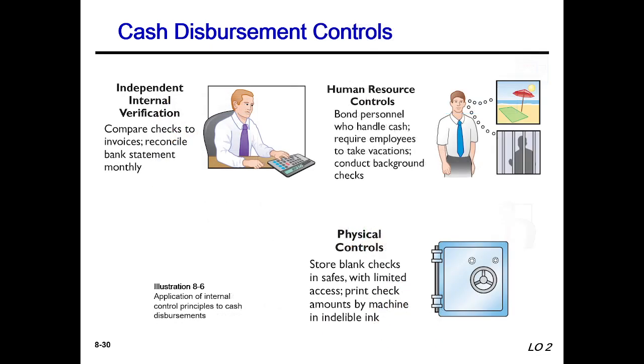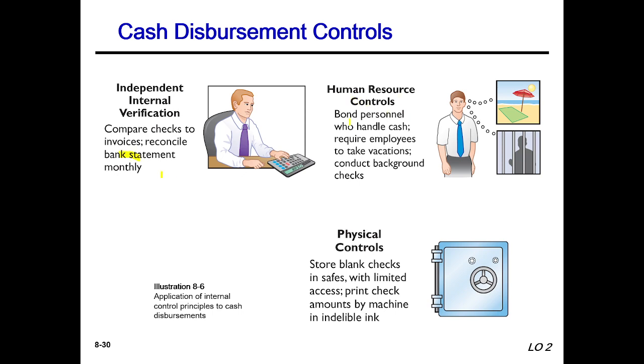Cash disbursement control also includes independent internal verification, human resource control and physical control. We have already discussed these points, but cash disbursement control follows the same approach. Compare checks to invoices and reconcile the bank statement monthly.